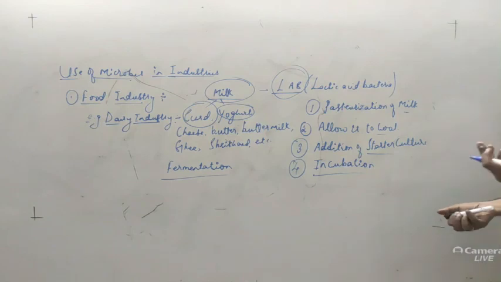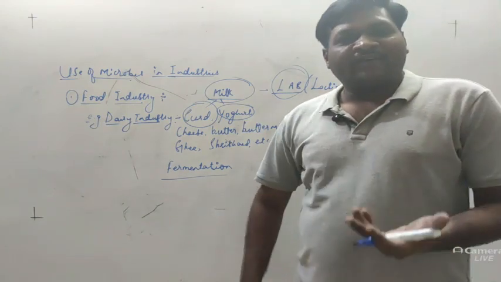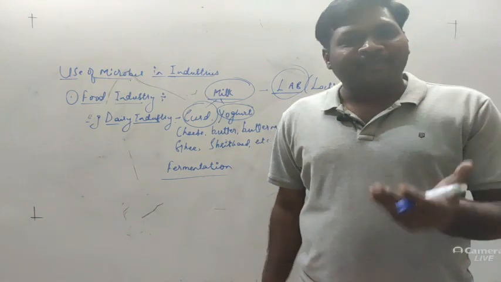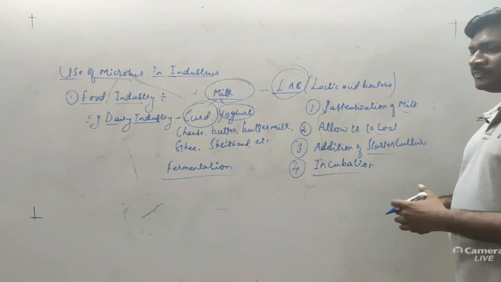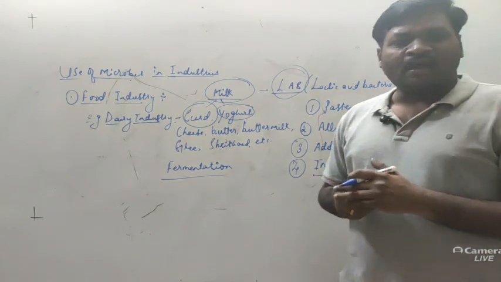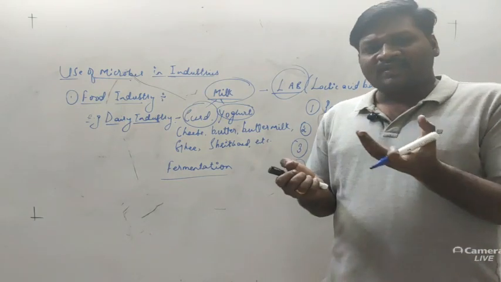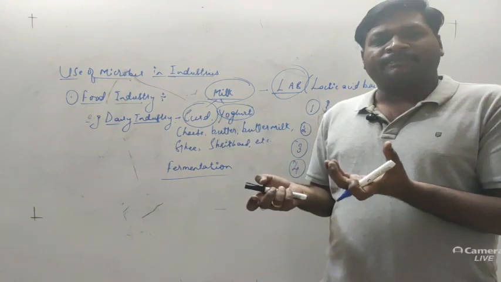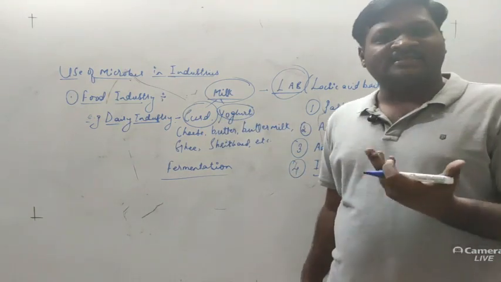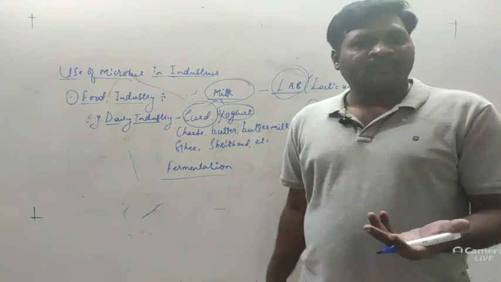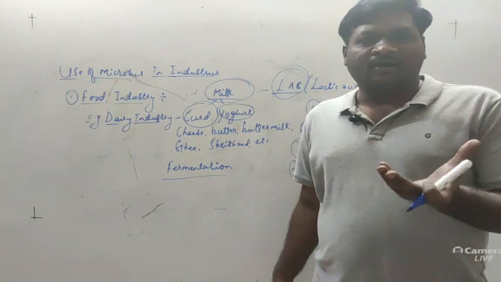Now for production of dairy product, the incubation time may be from 24 to 48 hours, or it may depend upon the amount of substrate, that amount of milk. Suppose in houses, what we do, in the utensil we keep that pasteurized milk, and we add a starter culture, incubate it for 5 to 6 hours or maybe for 12 hours. After that we get the curd, right?